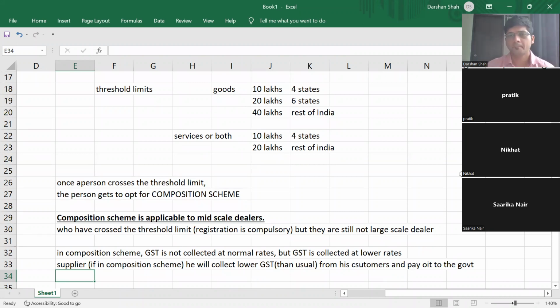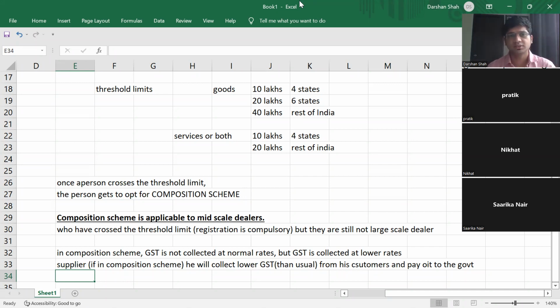Will it matter, collecting GST at a higher rate or at a lower rate? It will matter, because if I am a dealer who is collecting GST at a lower rate, I'll get more customers, na?